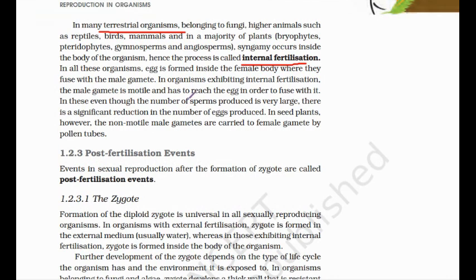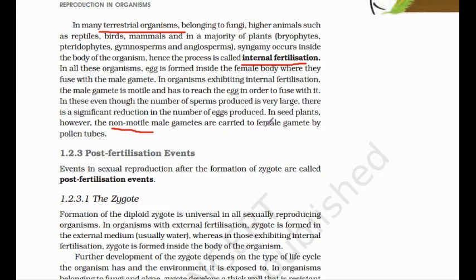Here this male gamete, which is always motile, has to reach the egg and fuse, so the number of sperms is very large. In a flowering plant, the pollen grain forms the male gamete, which is non-motile, so the pollen grain requires some medium like air, water and insects.